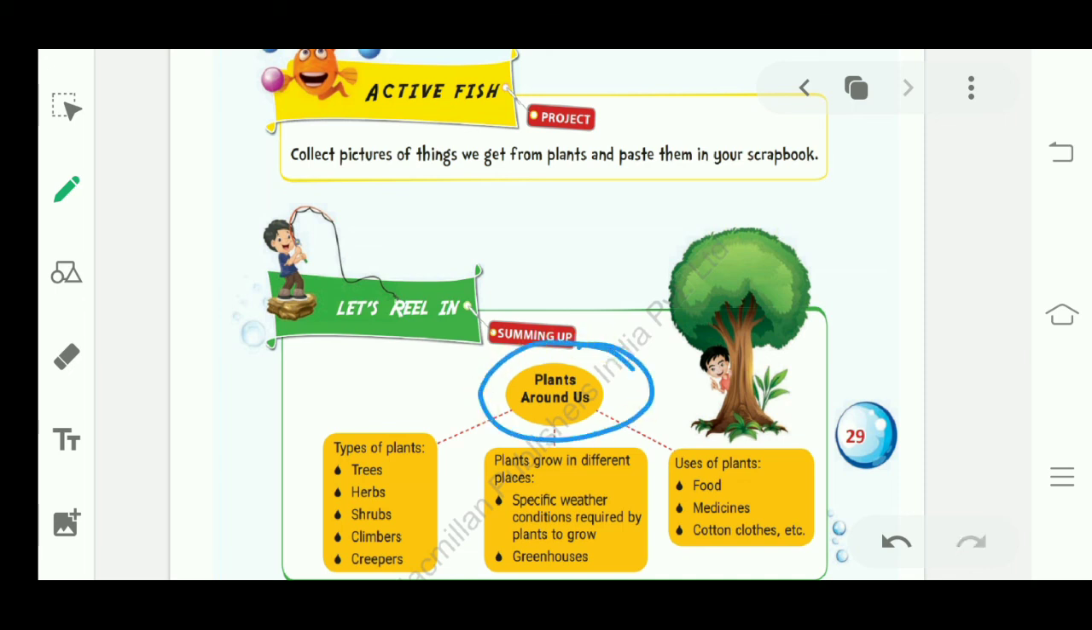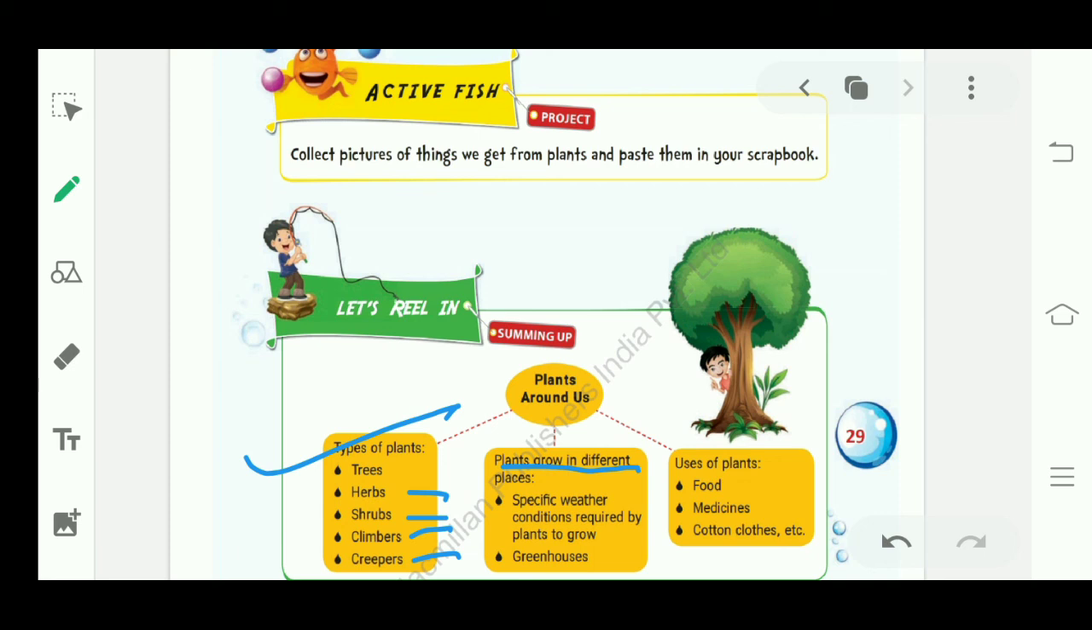What we have studied in plants around us. Firstly, types of plants. Trees, big plants are trees, right? Herbs, shrubs, climbers, creepers, that we have all discussed, right? Herbs have soft, thin and green stems. Shrubs have hard stems. Climbers need the support of a wall to grow. Creepers grow on the ground only, they don't need any wall to grow because their fruits are very heavy.